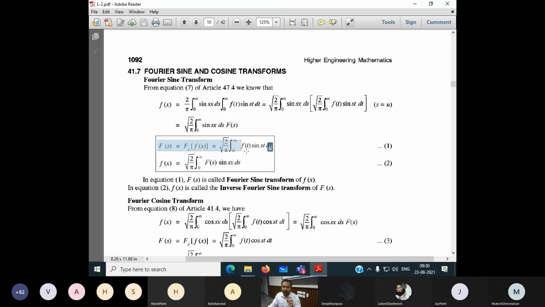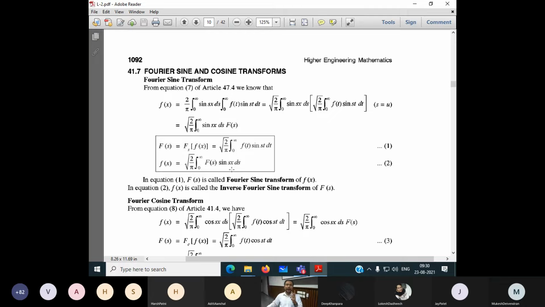Second equation, f of x is equal to square root of 2 by pi, integration 0 to infinity of f of s into sine sx into ds. This equation number 2 is called the inverse sine Fourier transform.